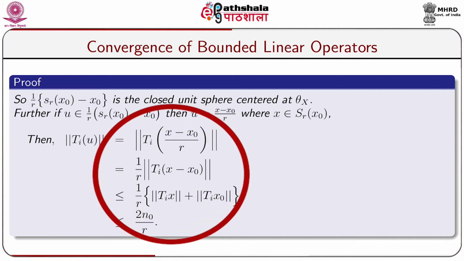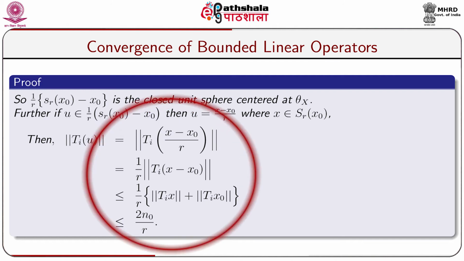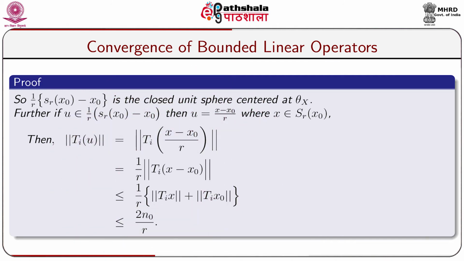So the norm of Ti of (x minus x naught) by r is less than or equal to 1 by r times the norm of Ti of (x minus x naught), which is again less than or equal to 1 by r times the norm of Tix plus the norm of Tix naught, by the triangle inequality property of the norm, that is the third norm axiom. This is again less than or equal to 2 n naught by r, where 1 by r times the norm of Tix plus the norm of Tix naught is less than or equal to 2 n naught by r. So the norm of Tiu is less than or equal to 2 n naught by r.